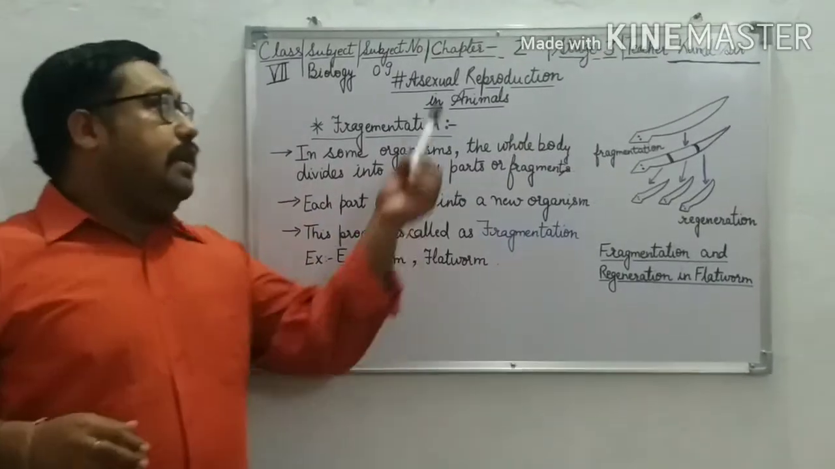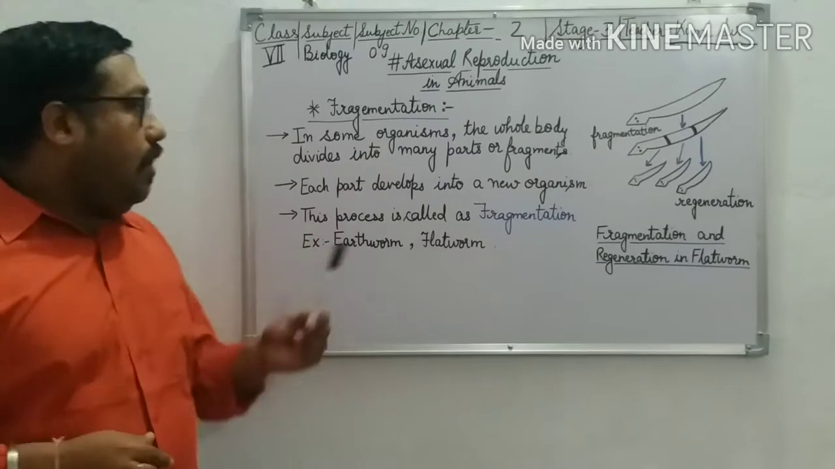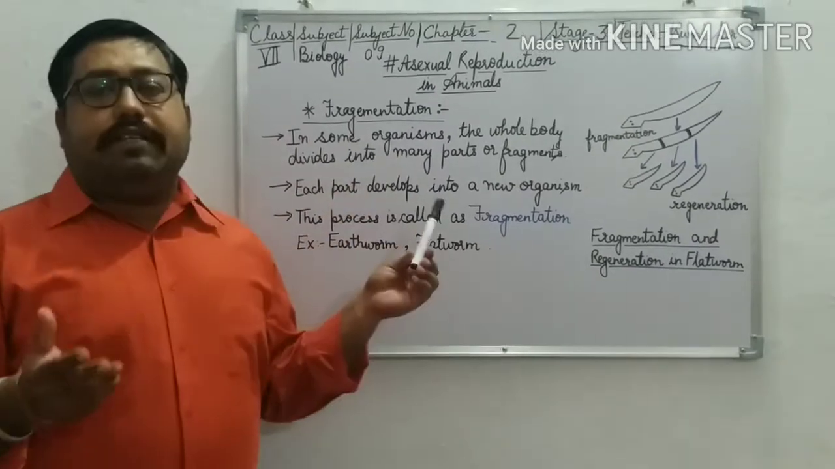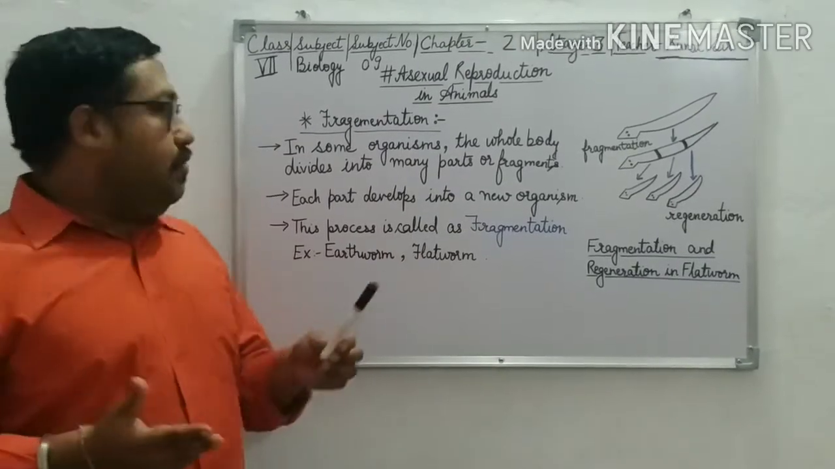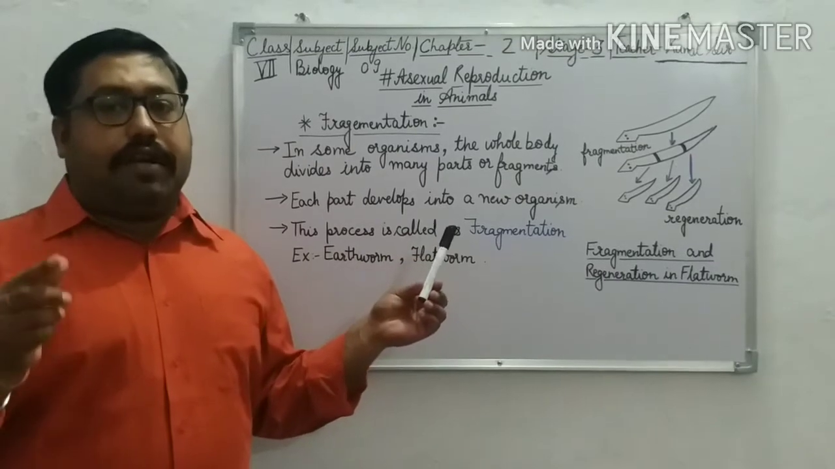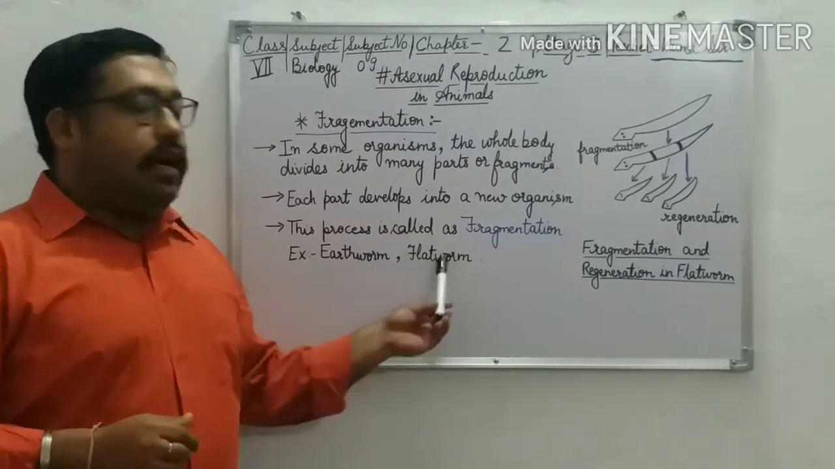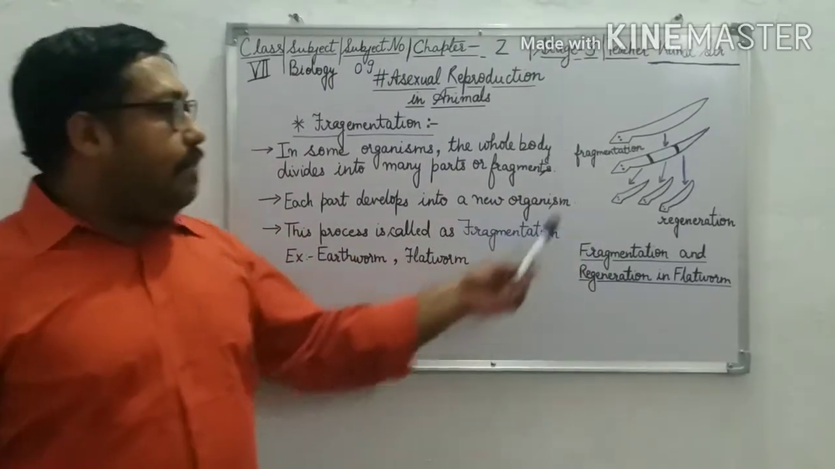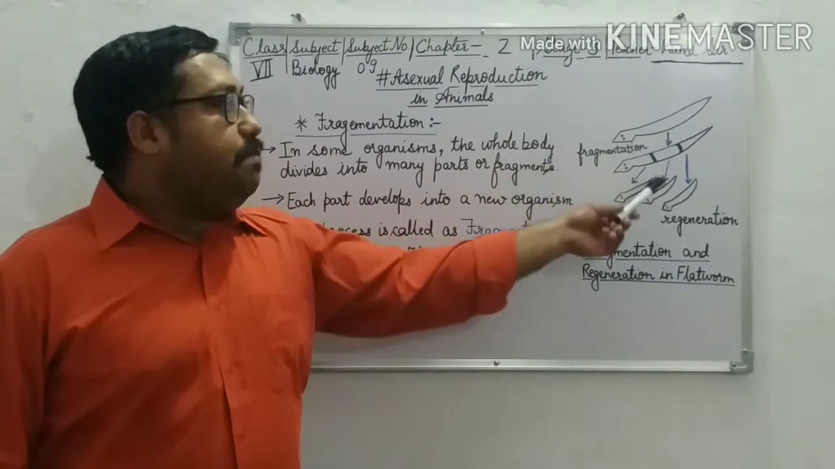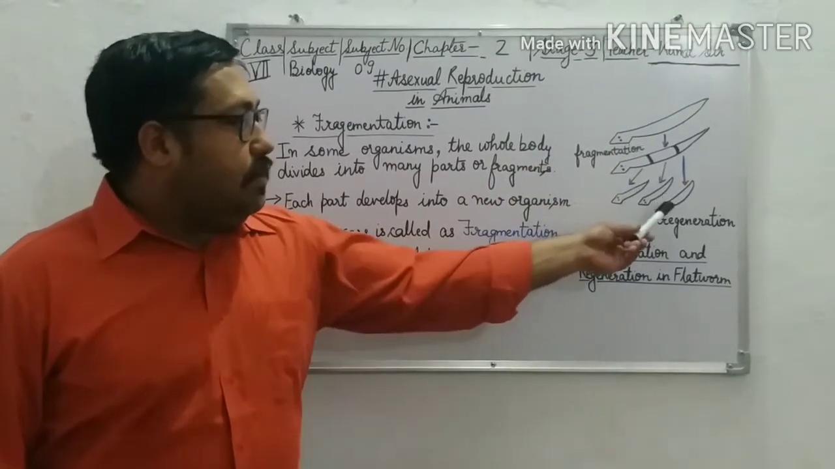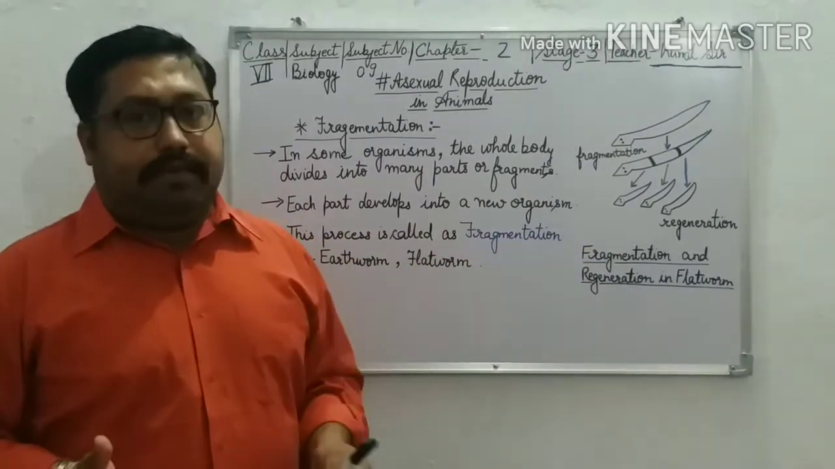Now let us discuss another method of asexual reproduction, which is fragmentation. What happens in fragmentation? In some organisms, the whole body is divided into many parts or fragments, and each part develops into a new organism. This process is called fragmentation. For example, earthworm and flatworm. Here you can see in the diagram, this flatworm is the parent organism, and its body is divided into parts. These parts grow as new individual organisms.